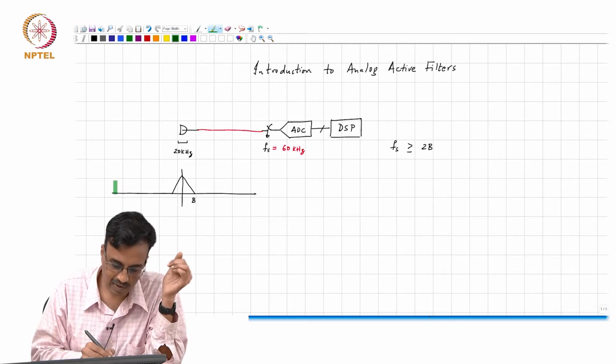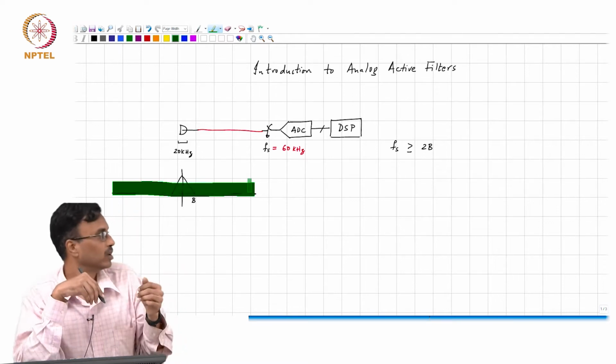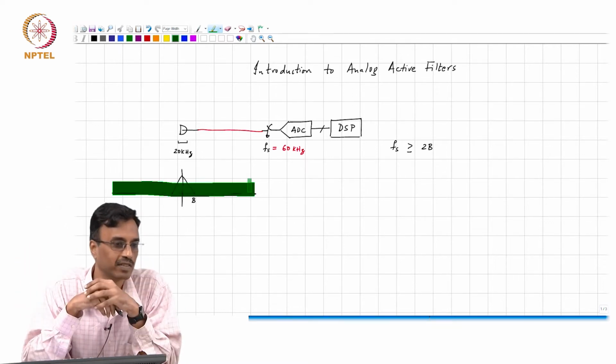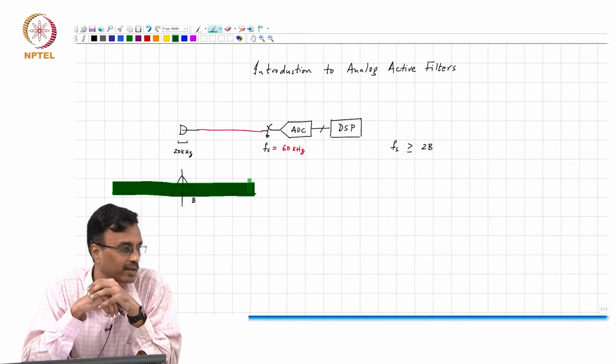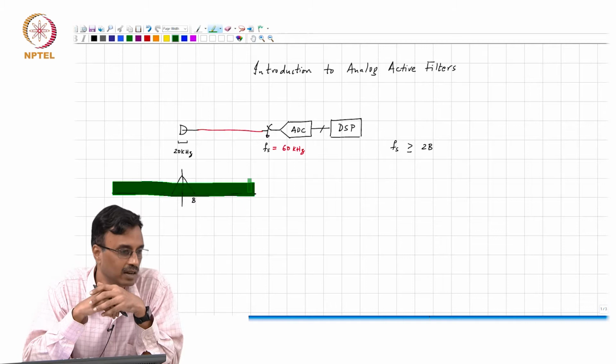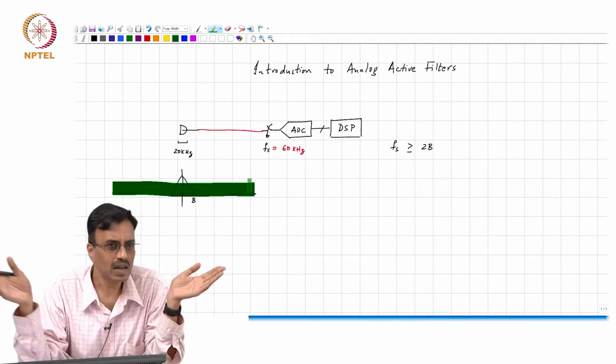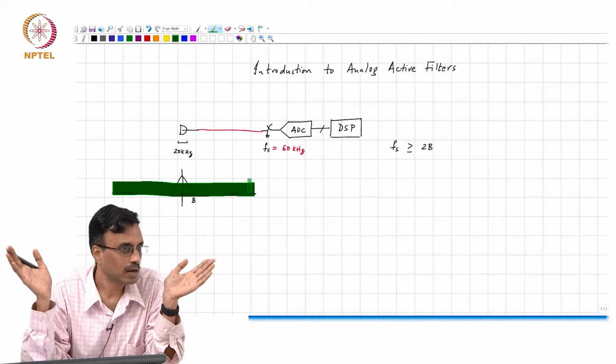In this simplistic case, I am just assuming that there is some broadband noise. The noise does not know that you want to satisfy Nyquist. It does not know the sampling rate. It is just noise, and its frequency components can be anywhere, right?